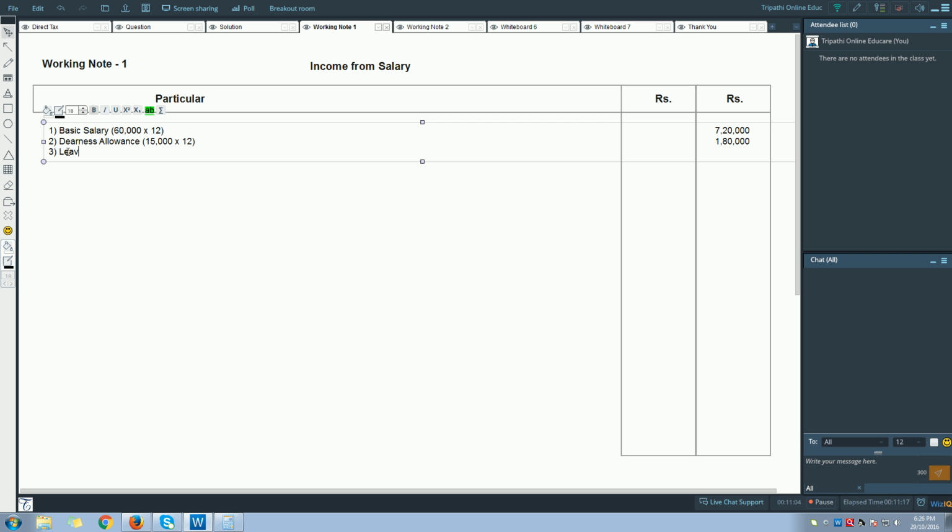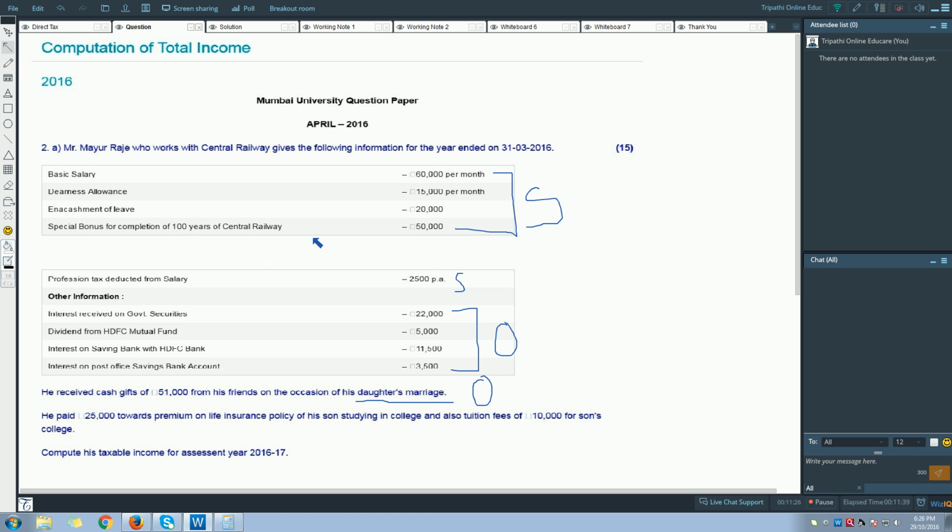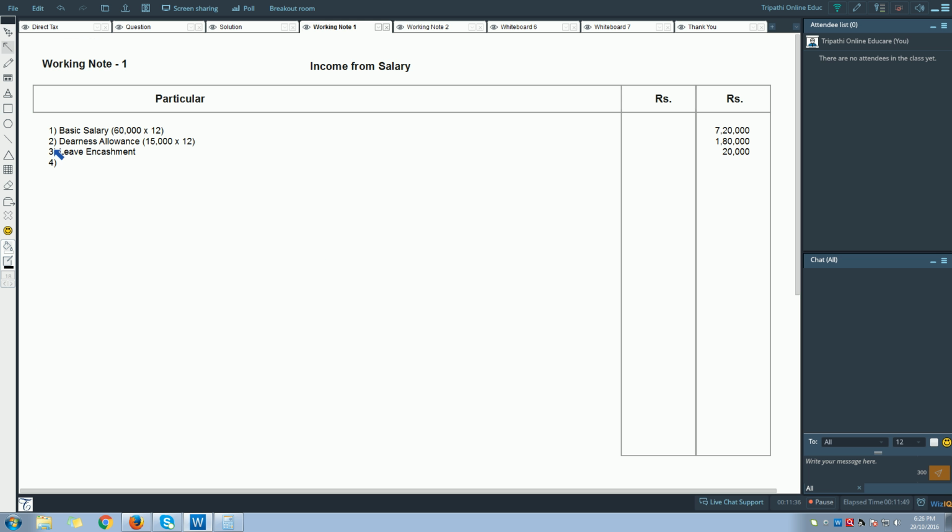Next, let's go and see what is next. Encashment of leave, 20,000. Now it is not per month, so this is your per annum. So let us record leave encashment. As you are encashing this leave during your service, it is fully taxable.